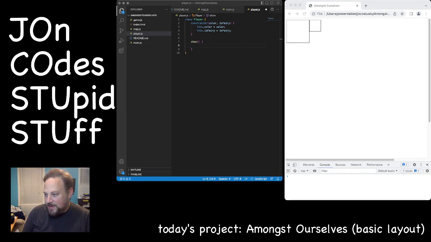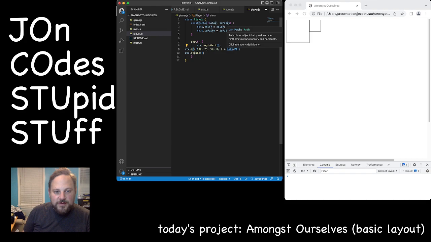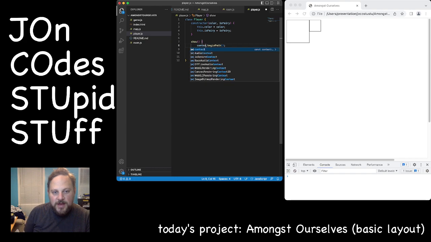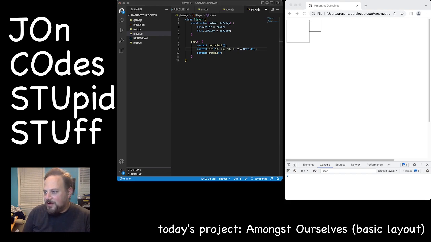And I'm just going to copy this, and we're going to copy that in. So it's the same thing as before with the rectangle, except it's context, context, and context. And now 100 is going to be way too big. Let's do 10. Let me look up what the parameters of this arc thing actually are.